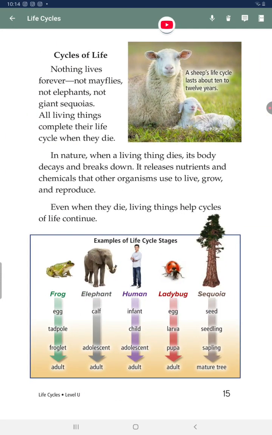Cycles of life. Nothing lives forever. Not mayflies, not elephants, not giant sequoias. All living things complete their life cycle when they die. In nature, when a living thing dies, its body decays and breaks down. It releases nutrients and chemicals that other organisms use to live, grow, and reproduce. Even when they die, living things help cycles of life continue.